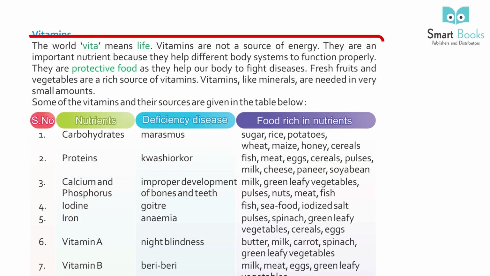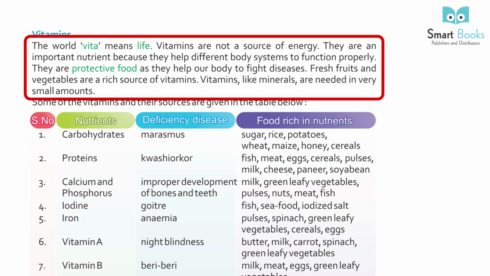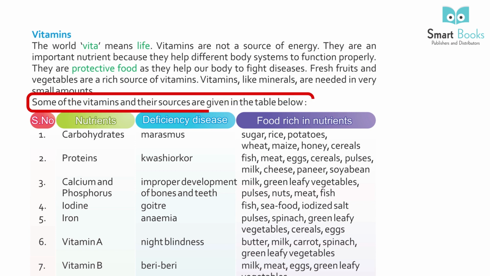Vitamins. The word vita means life. Vitamins are not a source of energy. They are an important nutrient because they help different body systems to function properly. They are protective food as they help our body to fight diseases. Fresh fruits and vegetables are a rich source of vitamins. Vitamins like minerals are needed in very small amounts. Some of the vitamins and their sources are given below.